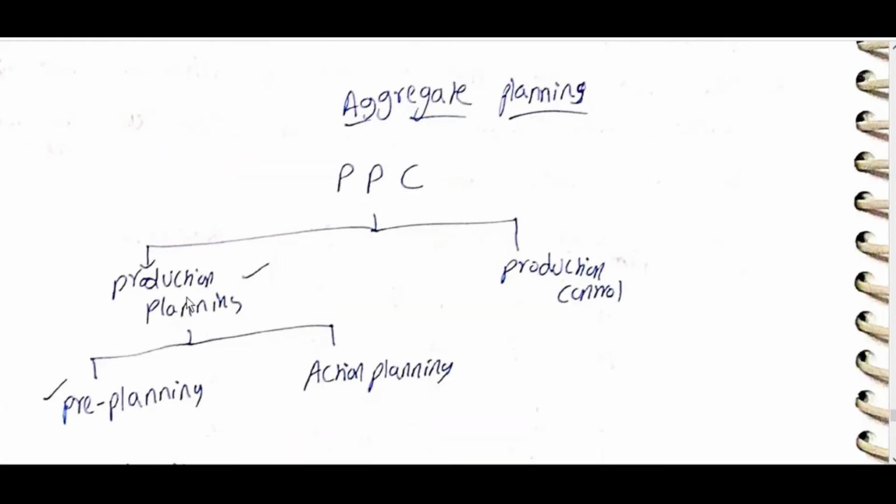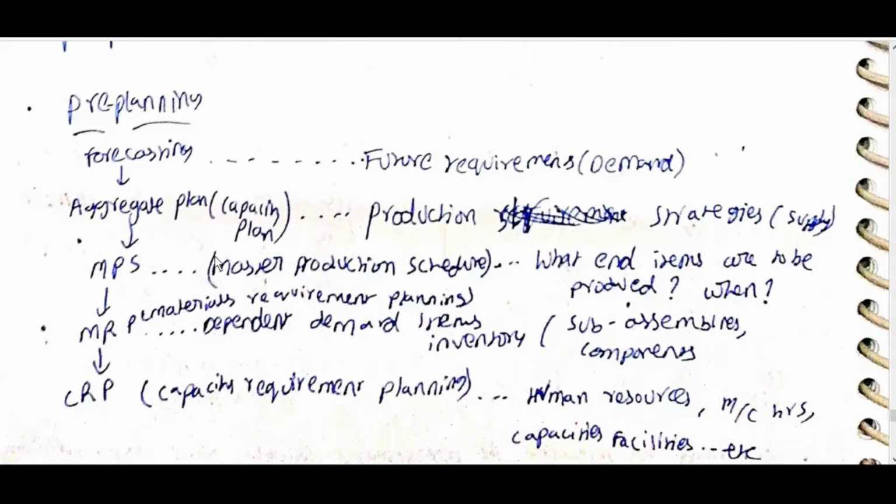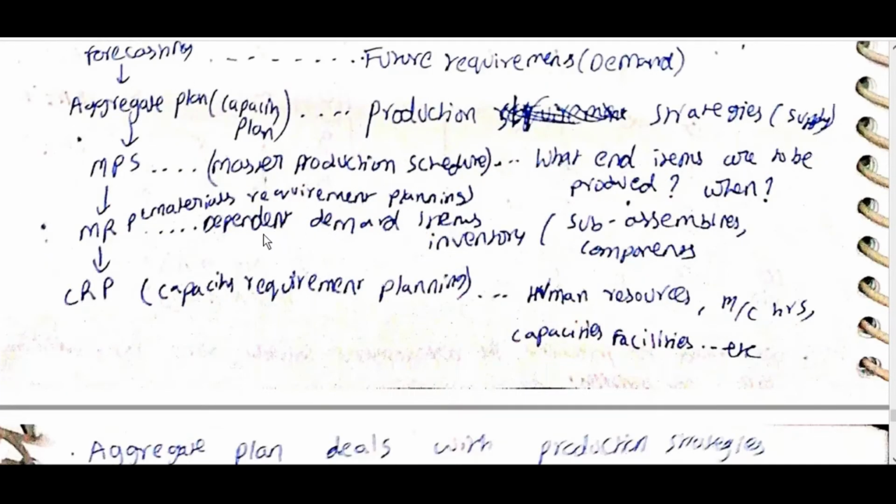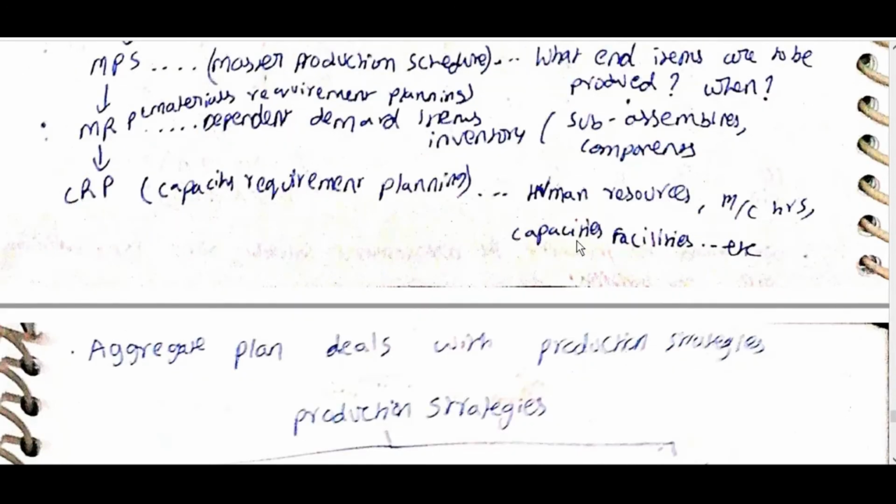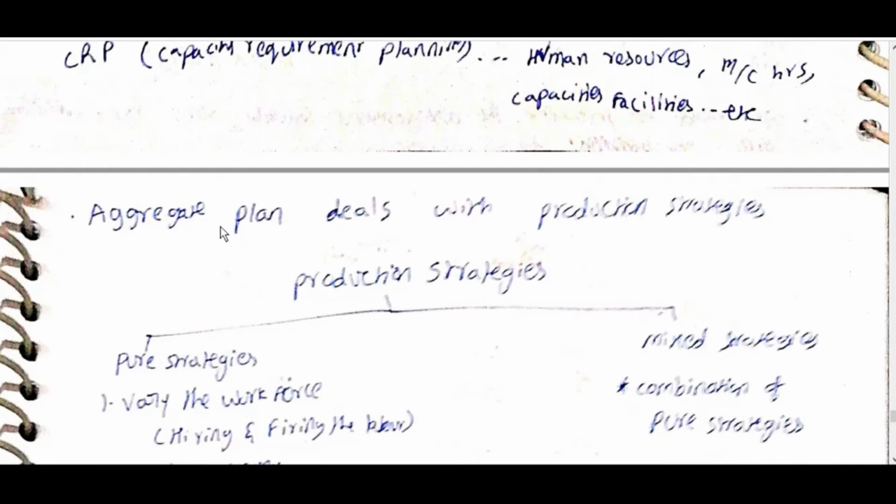Aggregate planning, PPC: production planning and control, pre-planning, action planning, production control. Pre-planning: forecasting, future requirements, demand, aggregate planning, capacity planning, production strategies, supply. MPS, master production schedule: what end items are to be produced when. MRP, material requirement planning: dependent demand items, inventory, sub-assemblies, components. CRP, capacity requirement planning: human resources, machine hours, capacities, facilities, etc. Aggregate plan deals with production strategies.